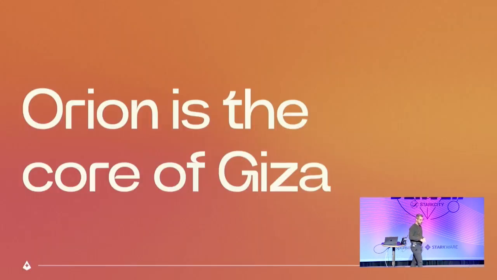And currently, what we are building at Giza, which is basically this complete infrastructure and machine learning platform for verifiable machine learning models, we have Orion at the core of the whole infrastructure and the solution that we're building. So everything is scalable, easy to build, and very friendly for developers.